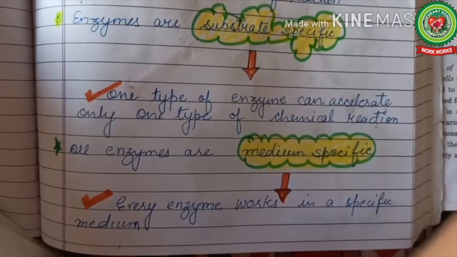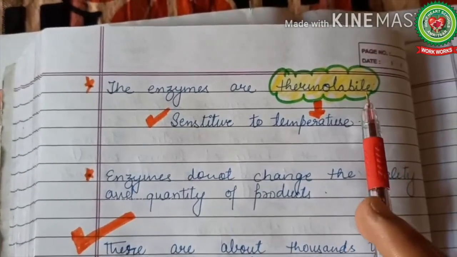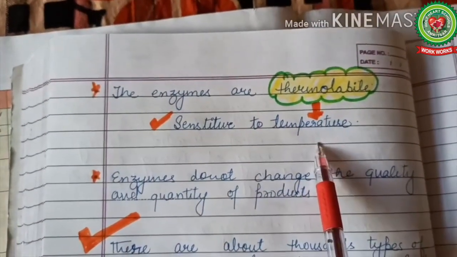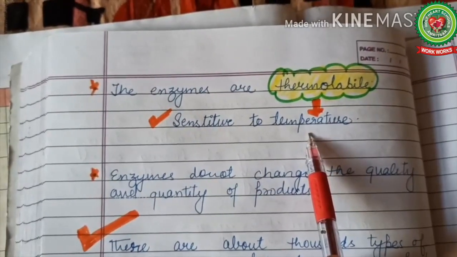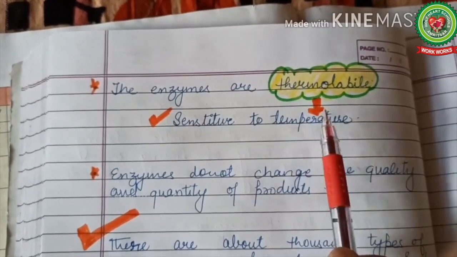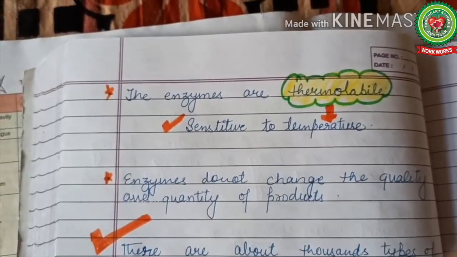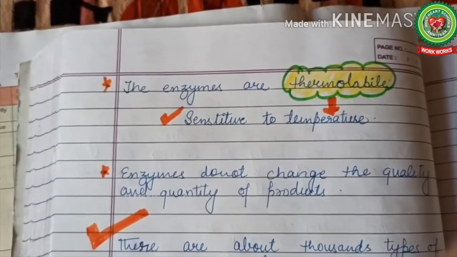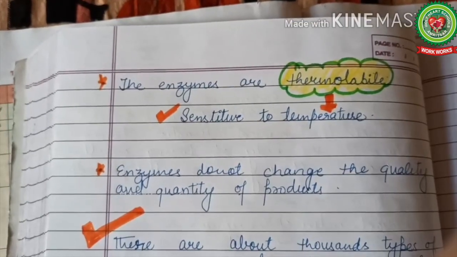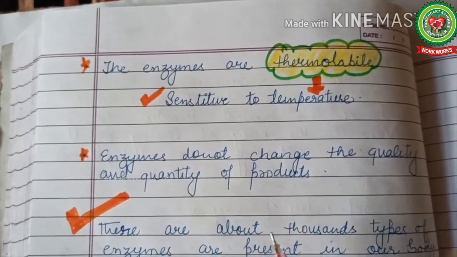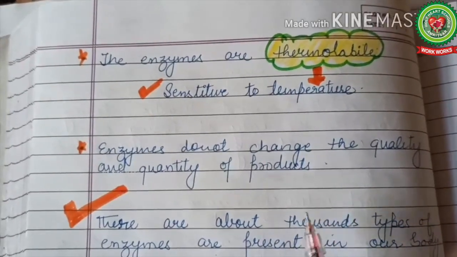Next, enzymes are thermolabile, means they are sensitive to temperature. They react according to the temperature. At proper temperature they will work properly. They have a specific temperature at which they start their working. Enzymes do not change the quality and quantity of the product. This I have told you earlier.